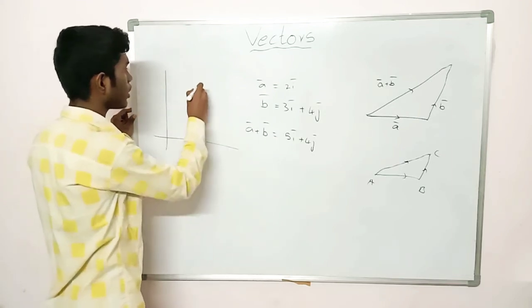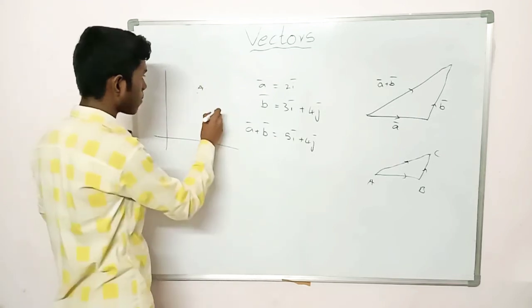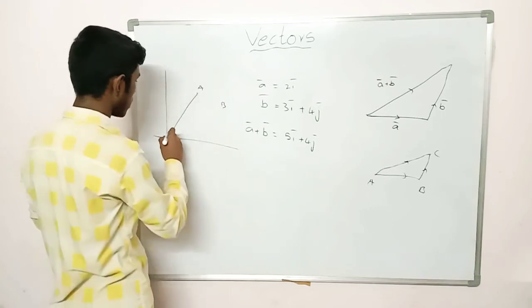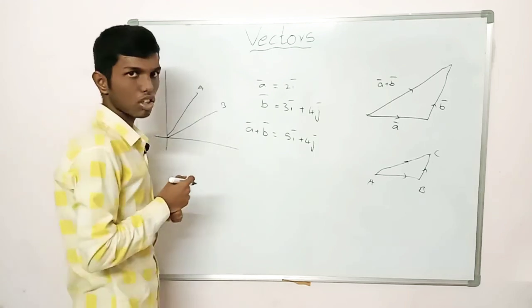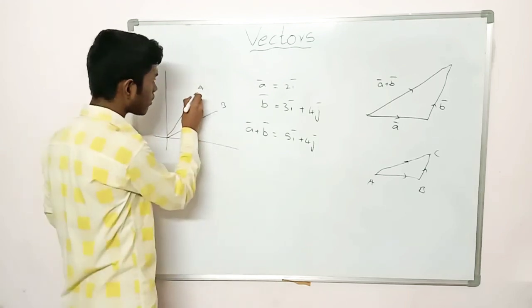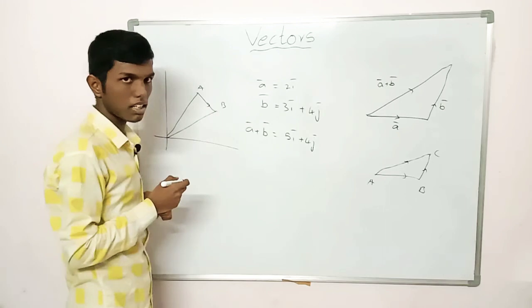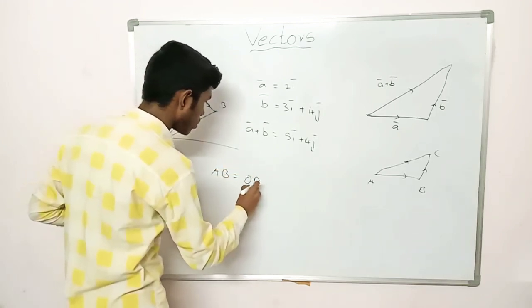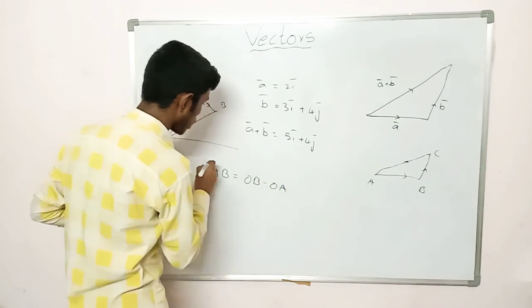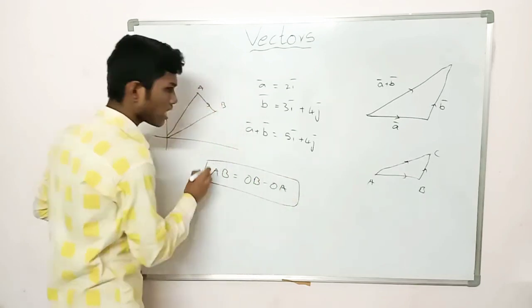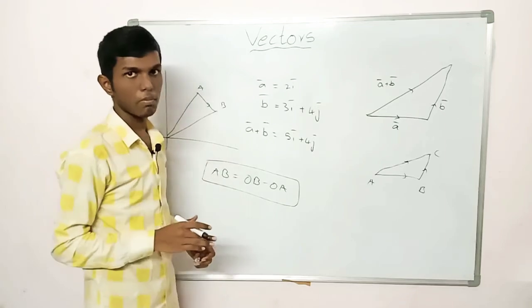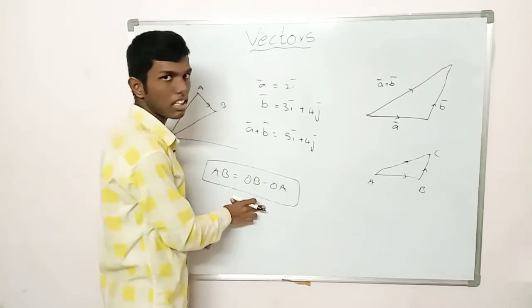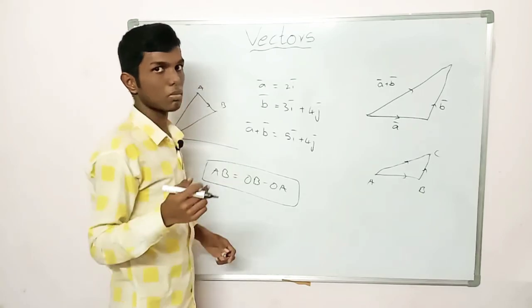Let this be a point A and let this be a point B. The position vector will be OA, the position vector will be OB, and the primary vector which we need, AB, becomes AB equal to OB minus OA. Very important one. This formula is pretty simple, but we use it everywhere. This is the simple thing yet unforgettable.